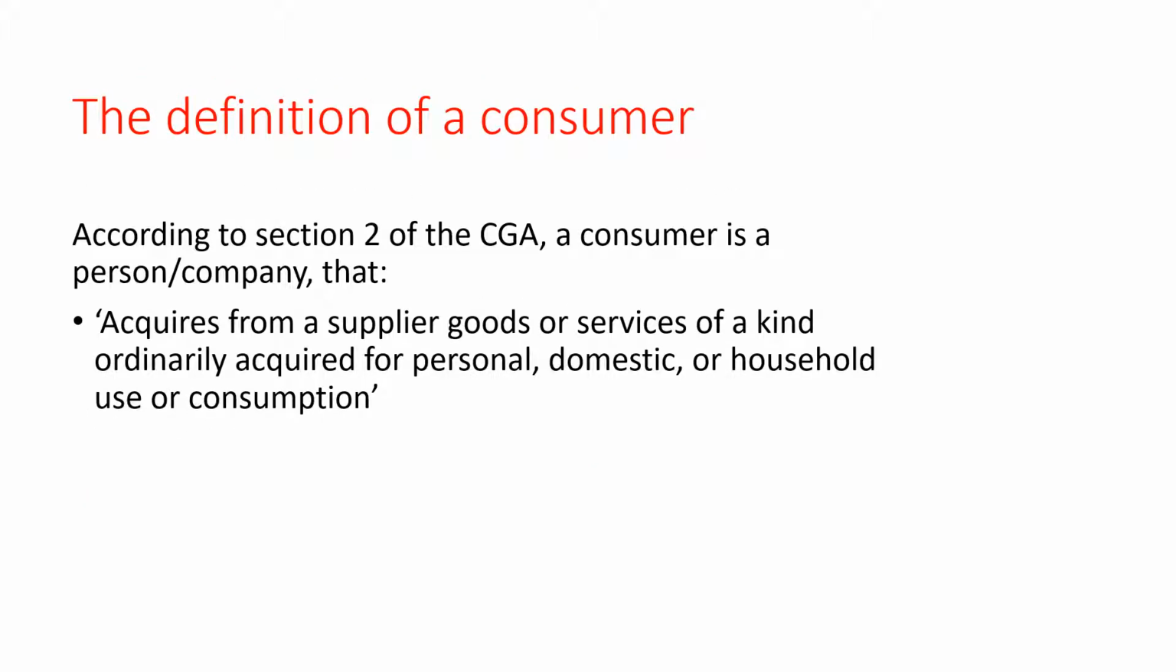Okay, moving on to the definition of a consumer. According to Section 2 of the Act, a consumer is defined as a person or business that acquires from a supplier goods or services of a kind ordinarily acquired for personal, domestic, or household use or consumption. This means that it doesn't matter what the product is being used for, as long as the product or service is something which is usually acquired for those purposes mentioned above.